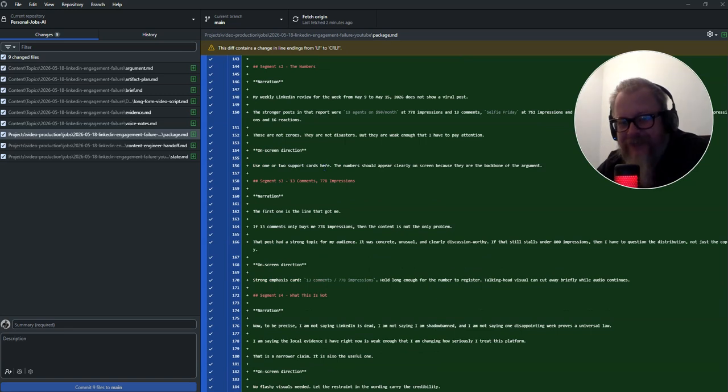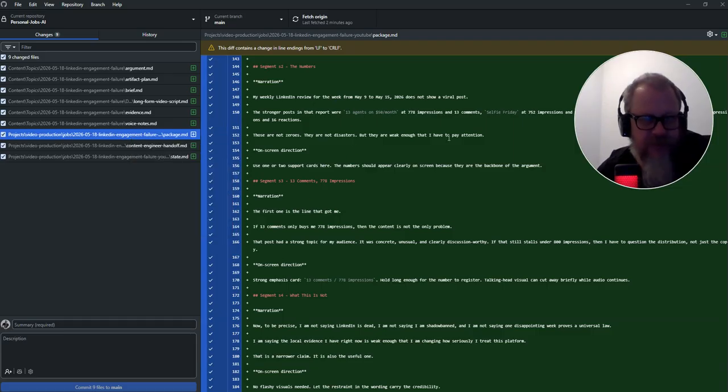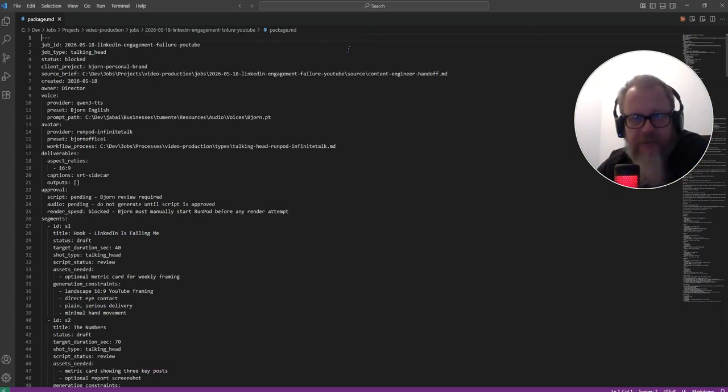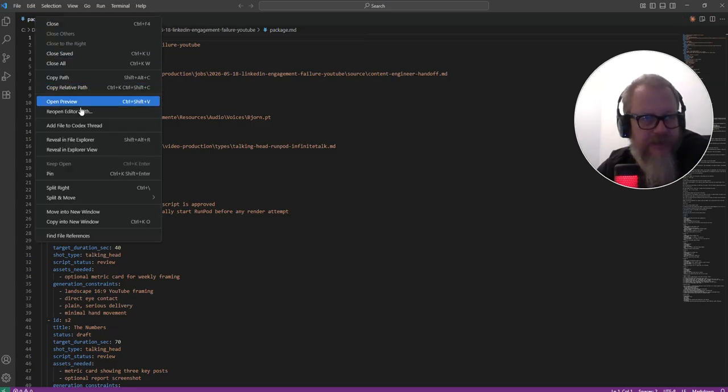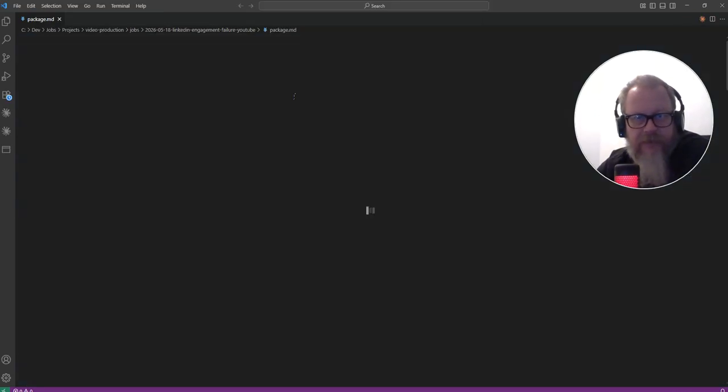So you might be joking about this, right? But what it does here, and let me actually show you this right now. Let me open this in Visual Studio Code so we can look at it a bit better. And let's reopen it with a markdown preview, right?